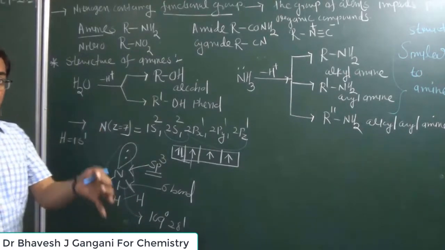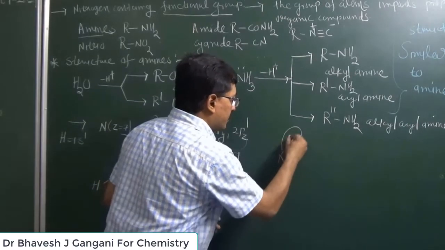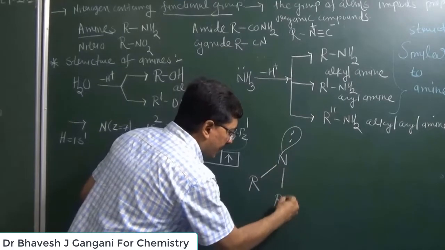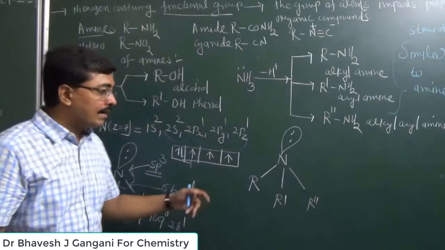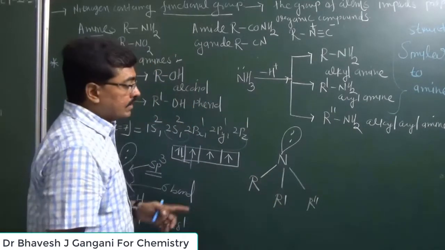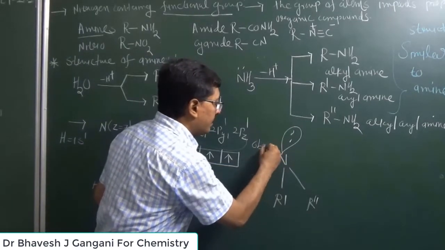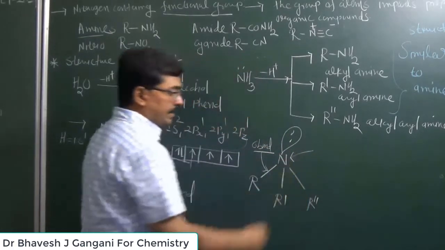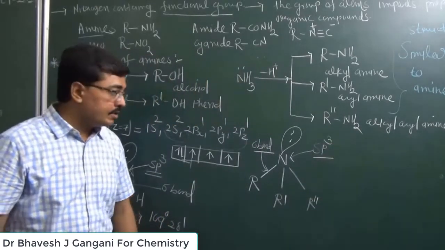Now similarly in amine compounds, whether primary amine, secondary amine or tertiary amine, whatever the type of amine, the groups may be R, R dash or R double dash. R dash or R double dash may be an alkyl group, an aryl group, or hydrogen also. So it is observed that nitrogen has 3 sigma bonds. In all amines, the type of hybridization for nitrogen is sp3.